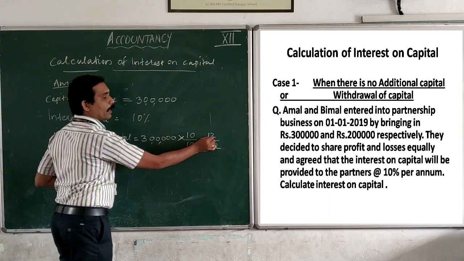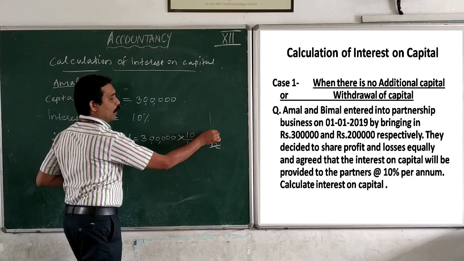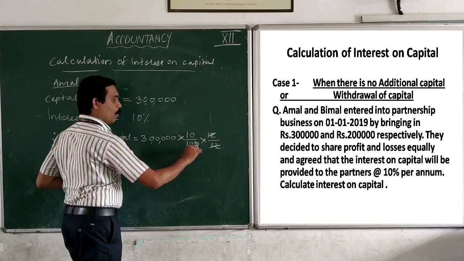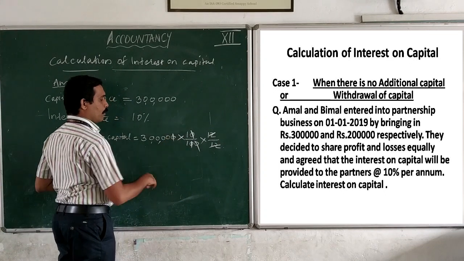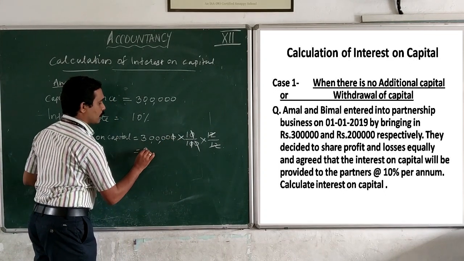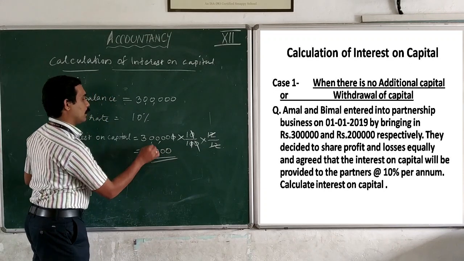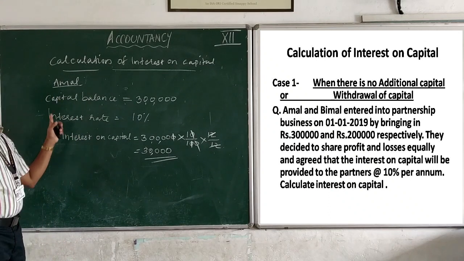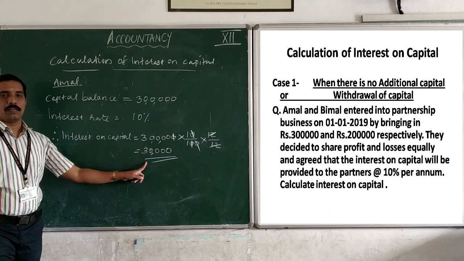So we can cut the 12, and we can cut the zeros. So what is the interest on capital of Amal? That is 30,000. That is the interest on capital of Amal.